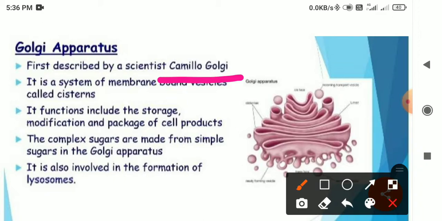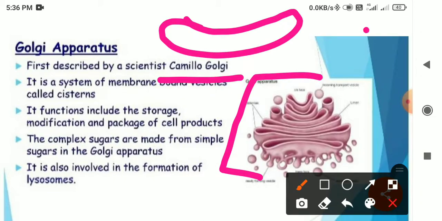So basically आपका ये Golgi apparatus जो होता है, it consists, can you see this figure? In this you can see this one is the cisternae, this is your vesicles, and small are your tubules.